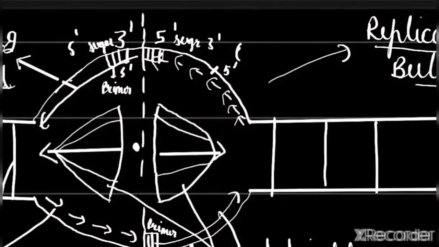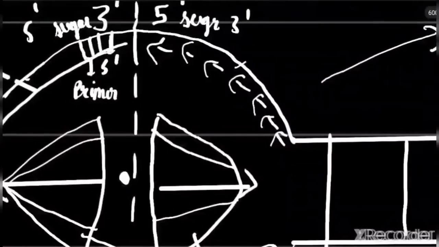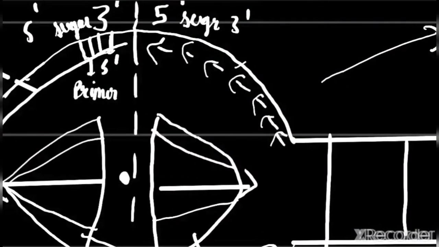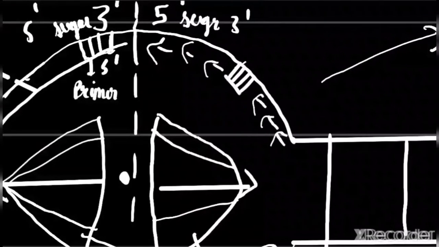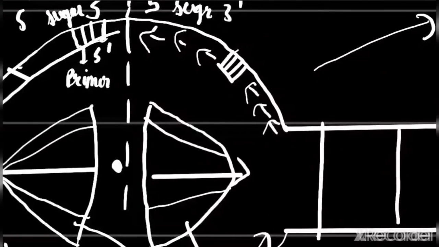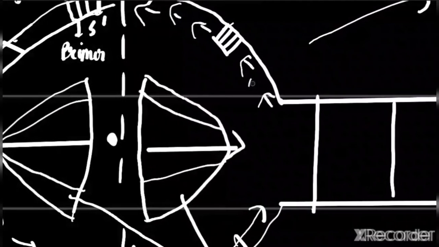So what actually happens in this case is that the primer is formed in this part, not in the starting of the ori, but on the sides of the ori, and there are multiple primers forming. Not only one, but multiple primers forming, right?